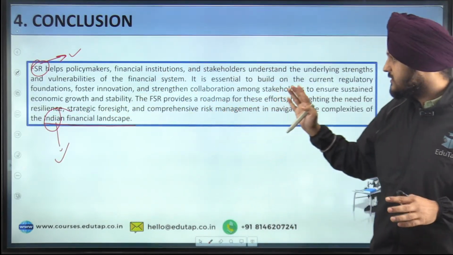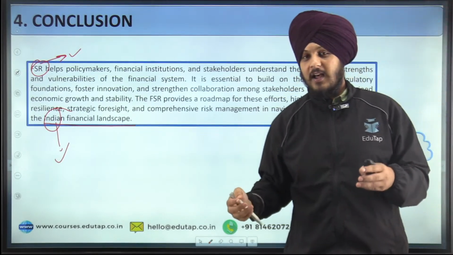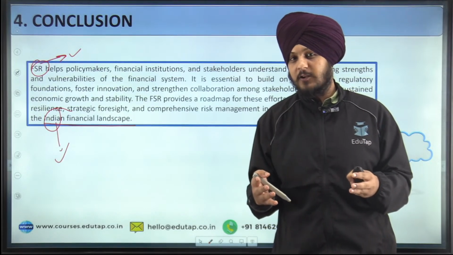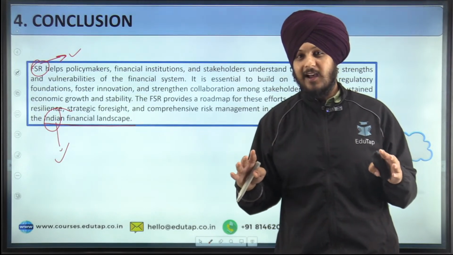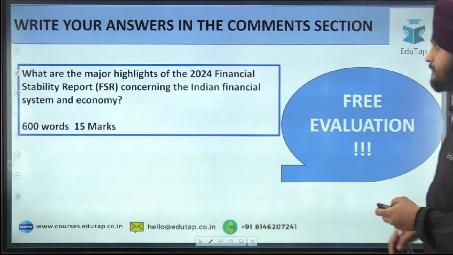I hope the conclusion is clear to you. It is pretty easy to understand how the FSR helps policymakers and what the way forward could be with respect to it. This is something that we can write as a part of our conclusion in our answer. I hope the picture is clear to you.